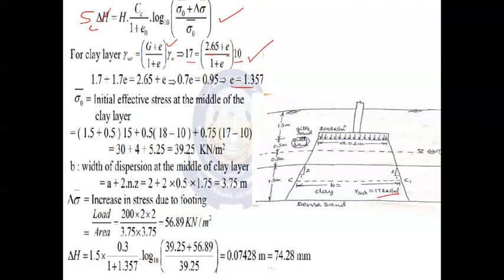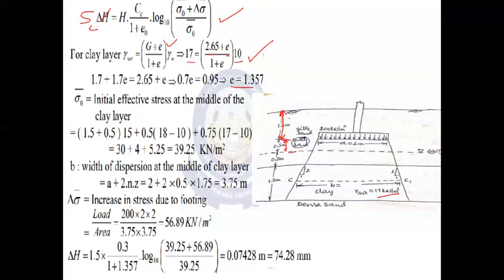Now, the initial effective stress at the middle of the clay layer, that we can calculate now. Here, 1.5 is from the top ground level to the bottom of the footing. Then the remaining is 0.5, which is indicated here up to the dotted line.